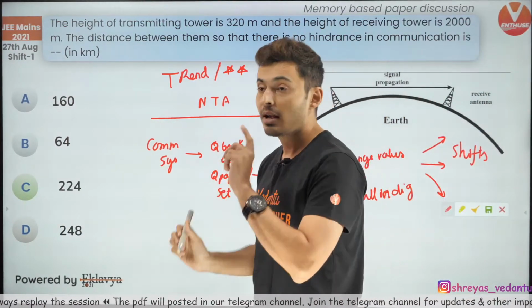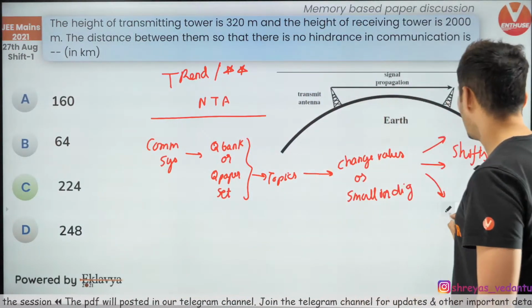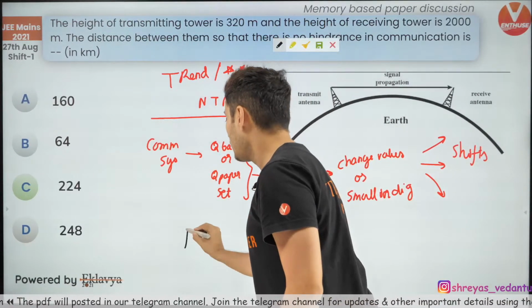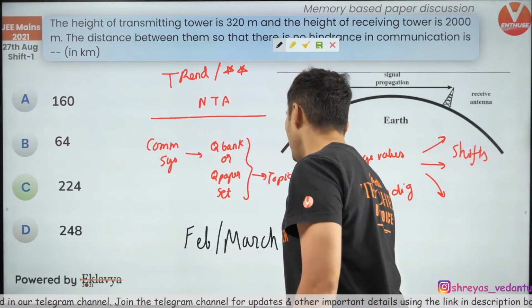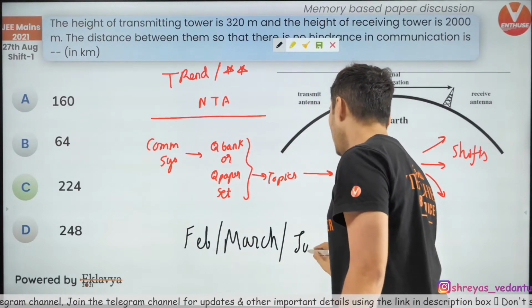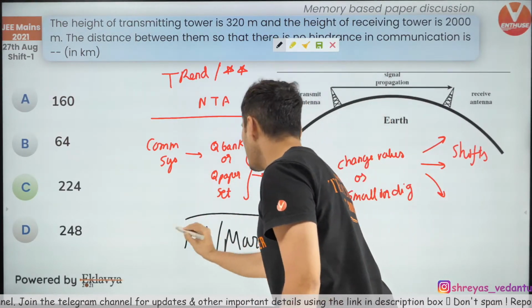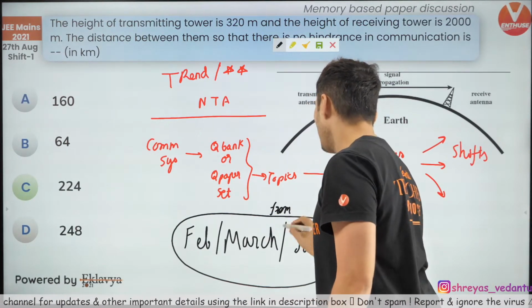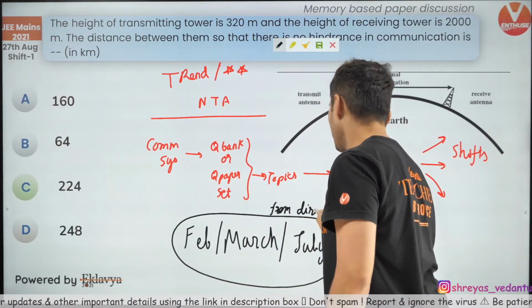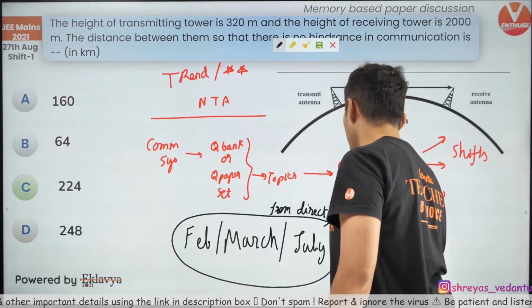Also, one more trend that I noticed is that if you compare it to February, March, and even July, usually direct questions from the syllabus or easy questions were there.